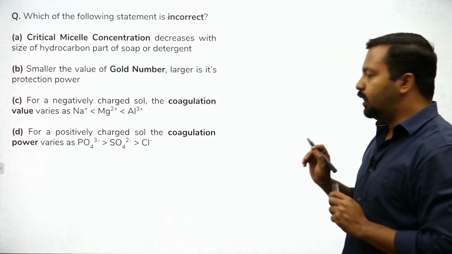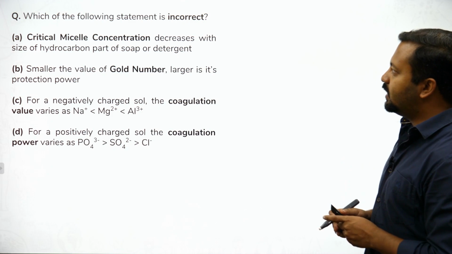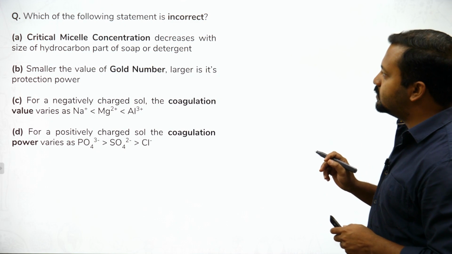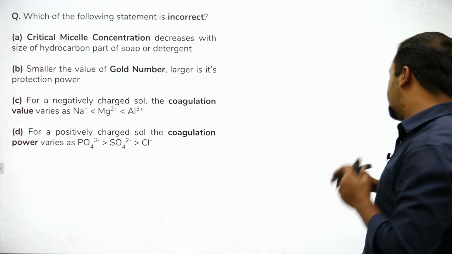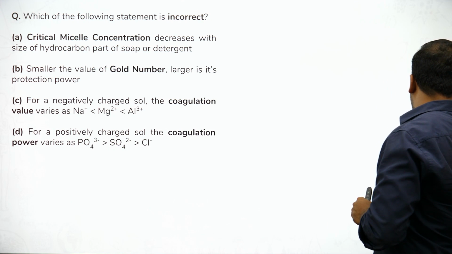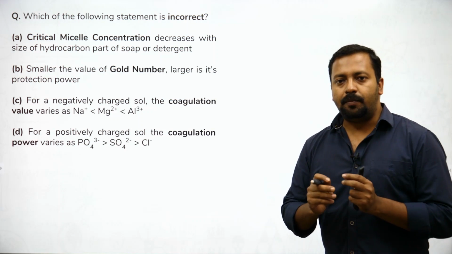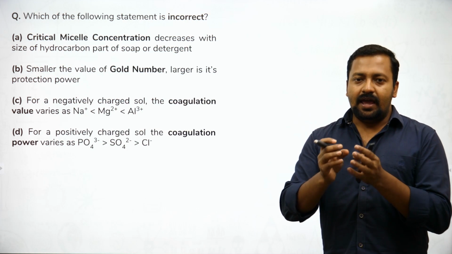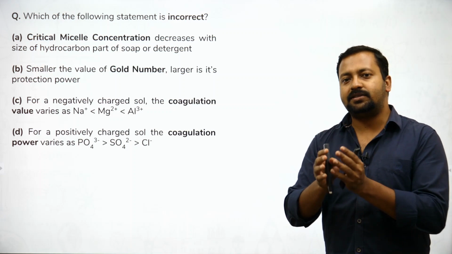Okay guys, let's look at this question. Which of the following statements is incorrect? Critical micelle concentration decreases with the size of the hydrocarbon part of the soap or detergent. Let's try and understand what is critical micelle concentration. So a micelle is formed when we have a dirt around, and जब हम कपड़े धोते हैं तो dirt को बाहर निकालने के लिए एक micelle बनता है.